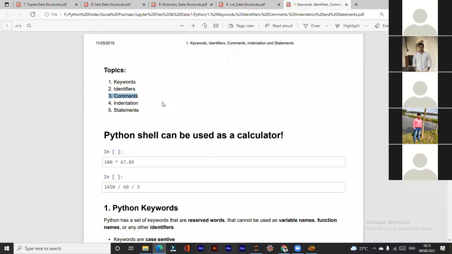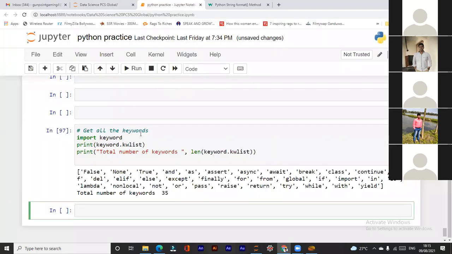Using hash, single-line or multi-line comments. It's not called hash actually. You can say single inverted or double inverted commas like this. This is single. This is double. So to write a comment, I need to write in this.